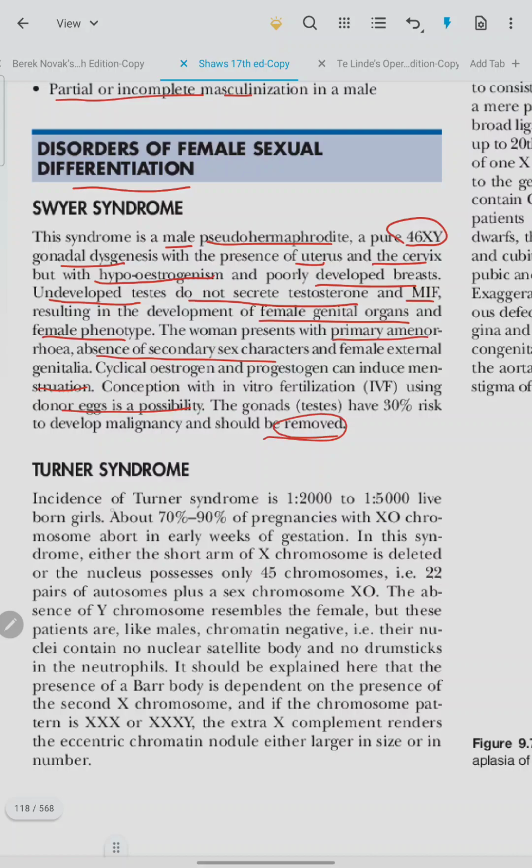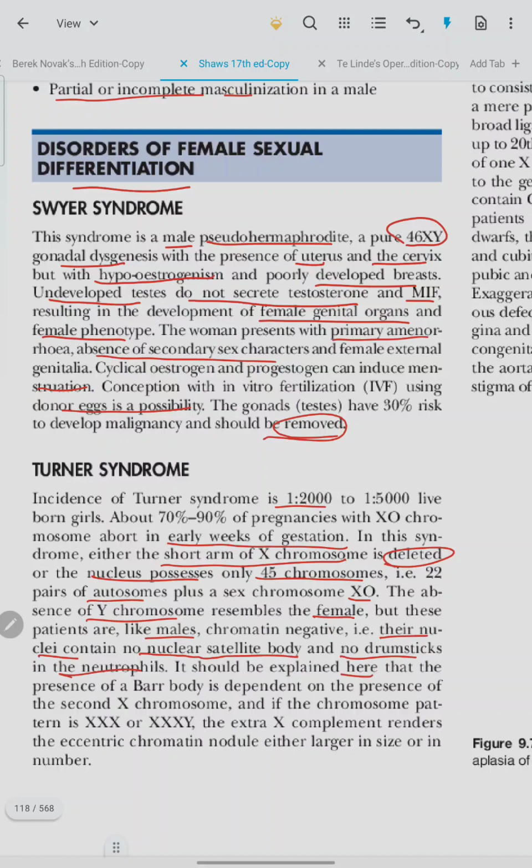Turner syndrome. The incidence of Turner syndrome is 1 in 2000 to 1 in 5000 live-born girls. About 70 to 90% of pregnancies with XO chromosome abort in the early weeks of gestation. In this syndrome, either the short arm of the X chromosome is deleted or the nucleus possesses only 45 chromosomes, i.e. 22 pairs of autosomes plus a single X chromosome, XO. The absence of the Y chromosome resembles the female, but these patients, like males, are chromatin negative. Their nuclei contain no nuclear satellite body and there are no drumsticks in the neutrophils.